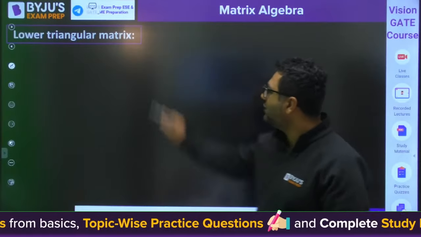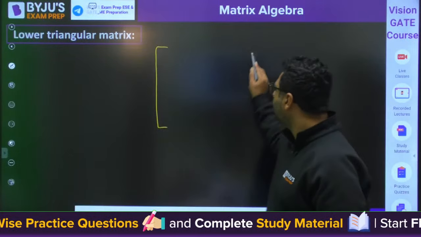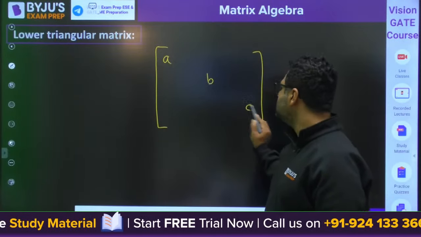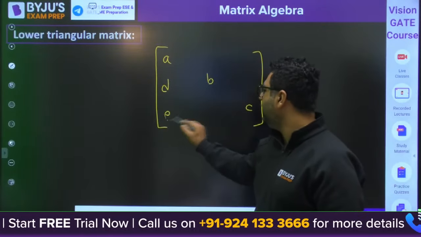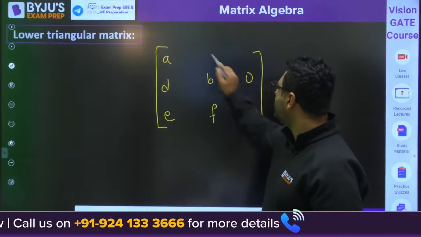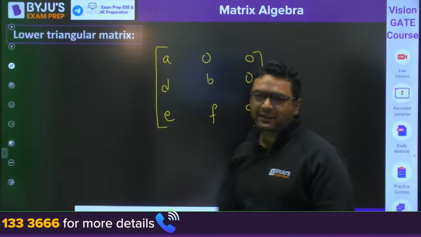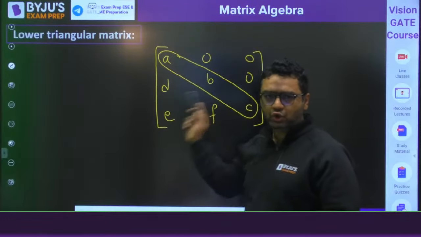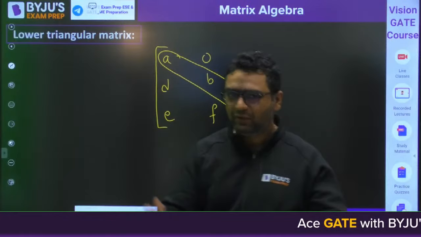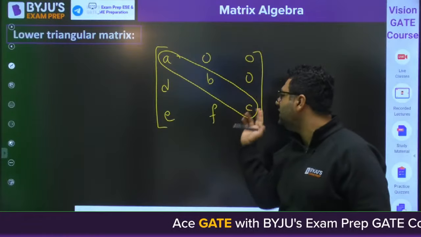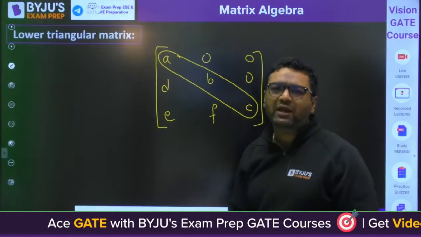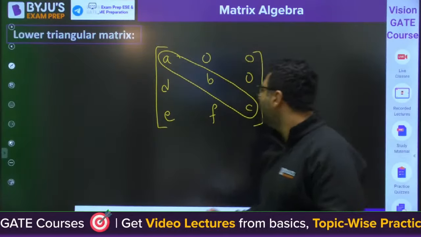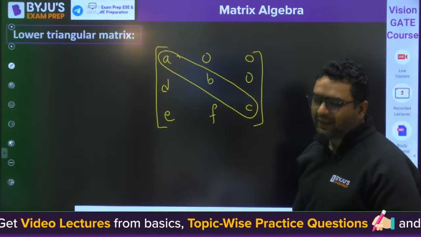And lower triangular is just the opposite. You have the principal diagonal elements as A, B, C, and here we have D, E, F, and all other elements must be 0. So the principal diagonal elements and the elements below them should not all be 0. It means that out of these 6 elements, maybe 4 are 0, but all 6 should not be 0. That is the condition. So this is said to be the lower triangular matrix.